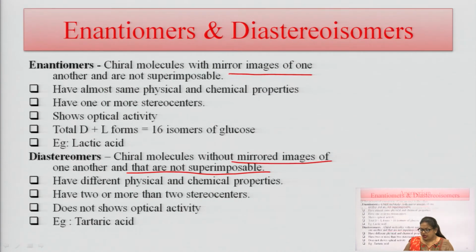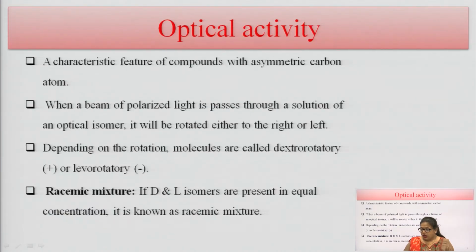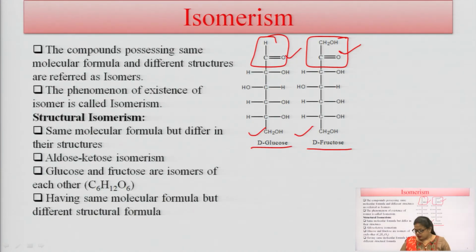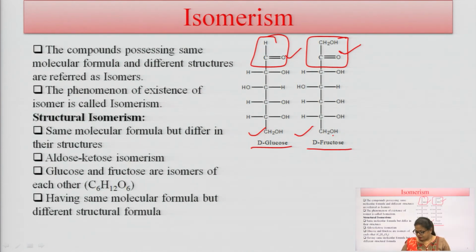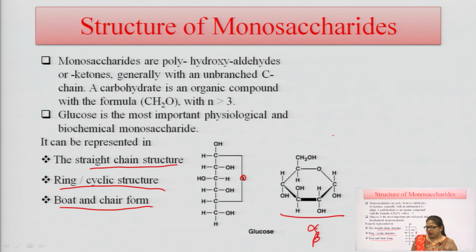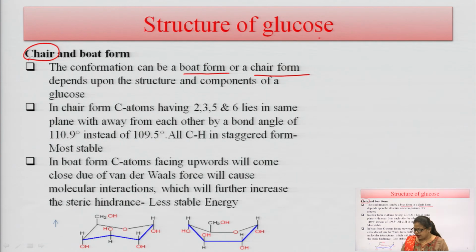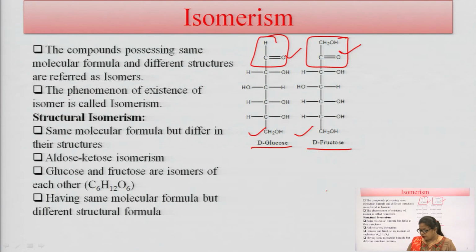They are isomers. Basically, this is the general structure of glucose. The general structure of glucose is basically of two types. The first one is the open chain structure, the second one is the ring cyclic structure, and the next is chair and boat form.